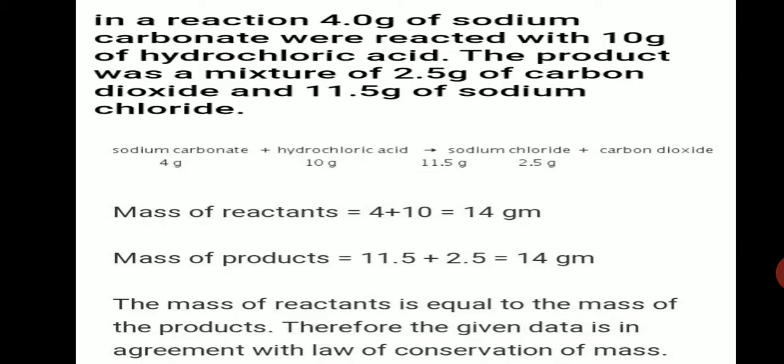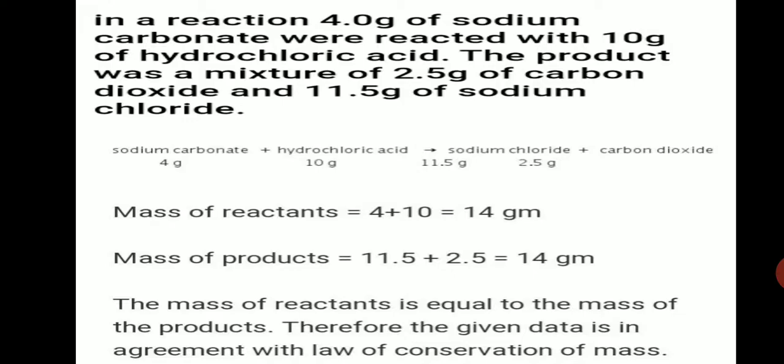Just identify whether the masses are equal. Reactant mass and product mass are equal. So how to find out? First find the mass of the reactants, that is 4 plus 10, 14. Mass of the products, 11.5 plus 2.5 is 14. Now check whether both the masses are equal. If it is equal, then we can say that the mass of the reactants is equal to the mass of the products. Therefore, the given data is in agreement with the law of conservation of mass.